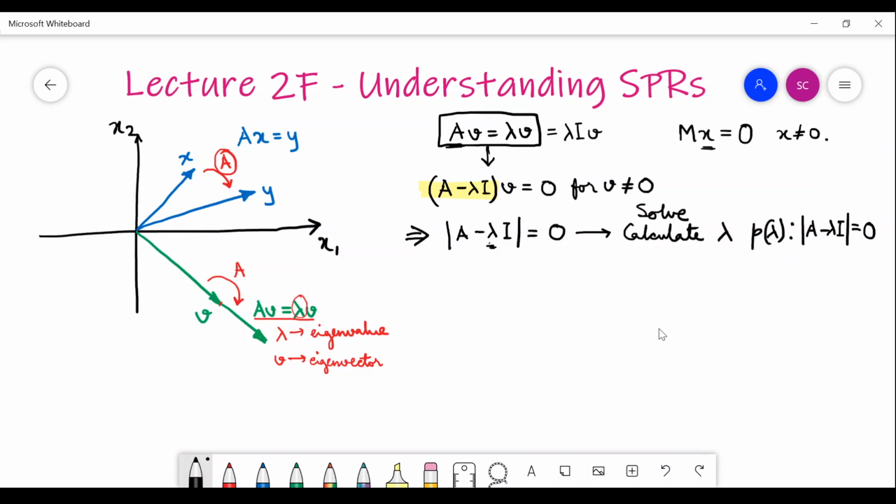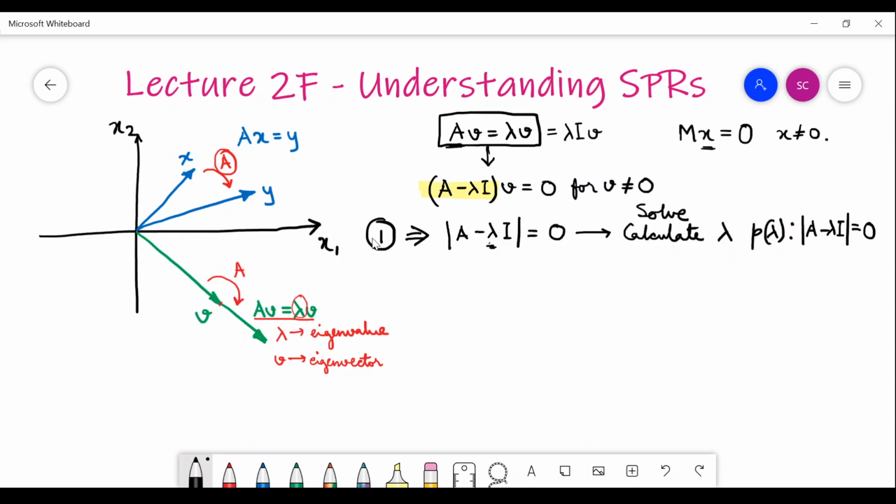So, we are finding the roots of the characteristic polynomial, and these are the same as the eigenvalues of the matrix A. So, this is one way of finding the eigenvalues of the matrix A, and this is the most used way, and this is the most general way. This will always work.